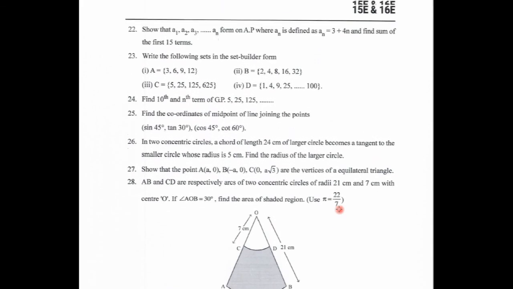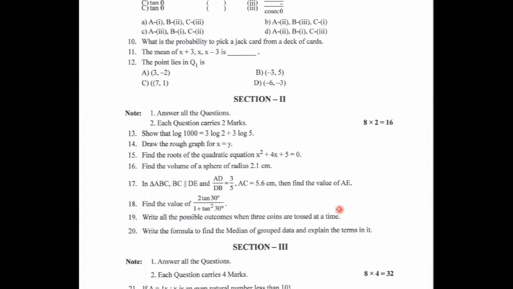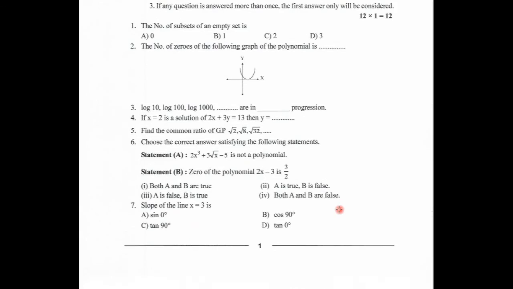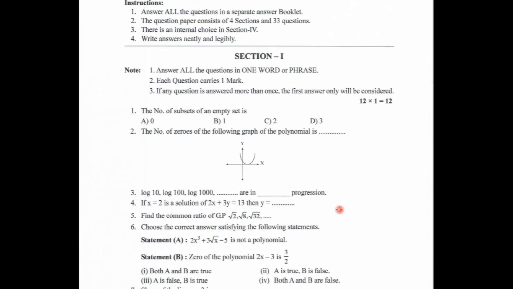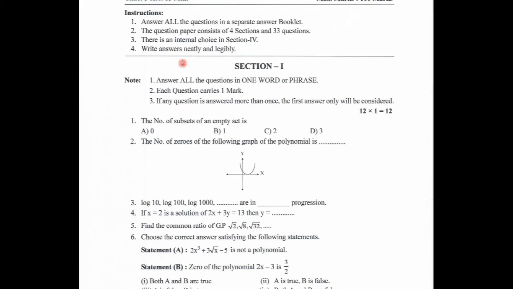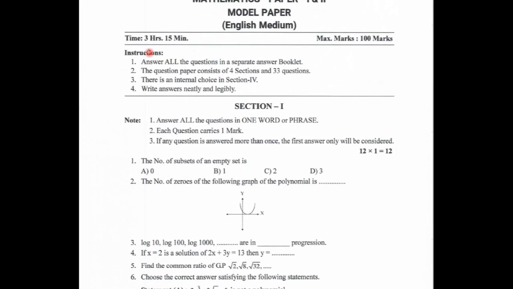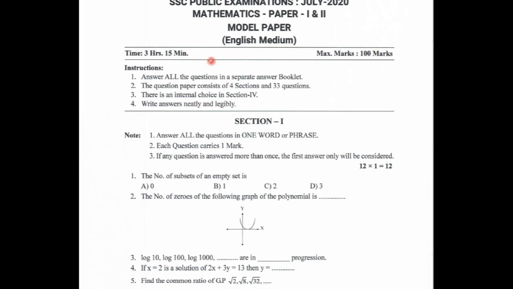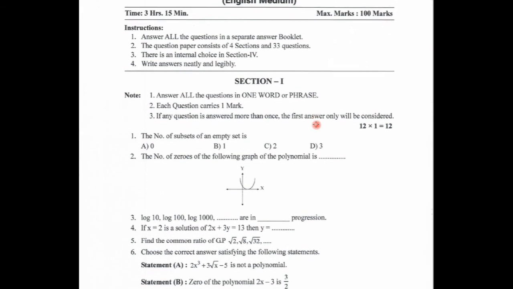Totally you will get 33 questions. In the 4th section only you will get internal choice. In the remaining sections you have to attempt all the questions, with no choice. Section 1, section 2, section 3, no choice. Section 4 only you will get internal choice. And the time period is given as 3 hours 15 minutes. Total 100 marks, paper 1 and paper 2 together. So this is the model paper the government has recently released.